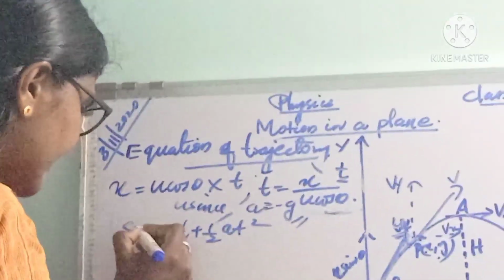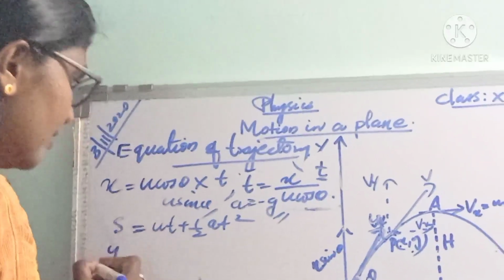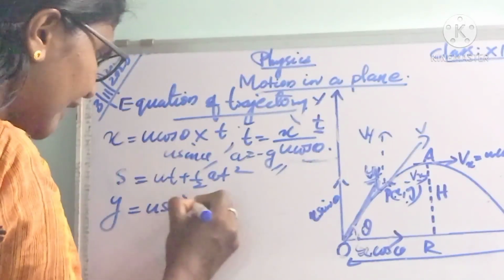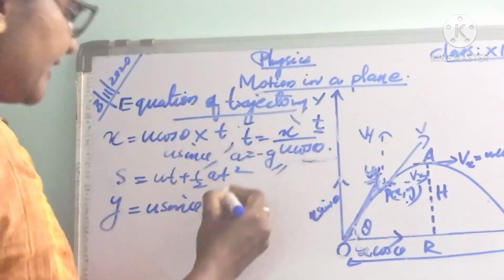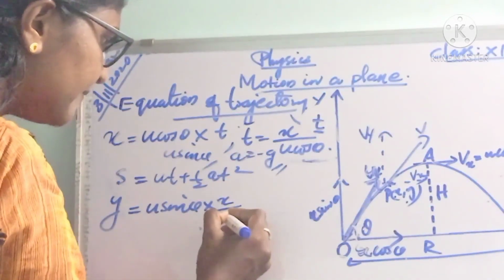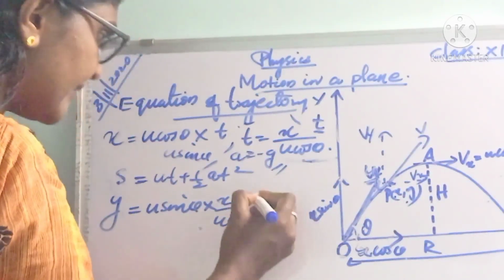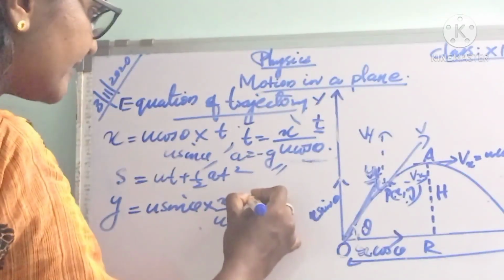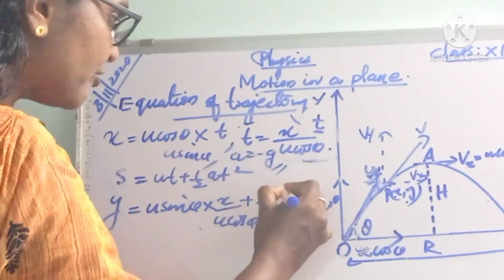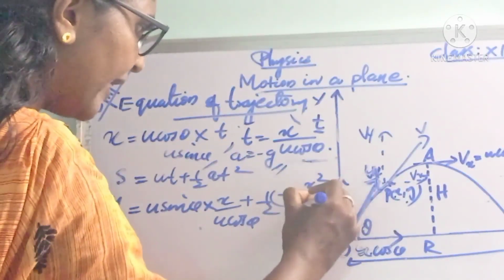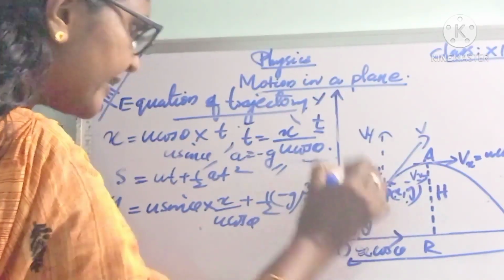Instead of s we write y. So y equals u sin theta into t, and instead of t we write x divided by u cos theta, plus half into a, which is minus g, into t square, that is x square divided by u square cos square theta.